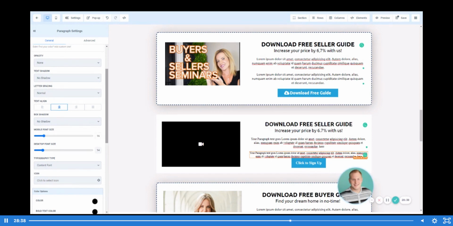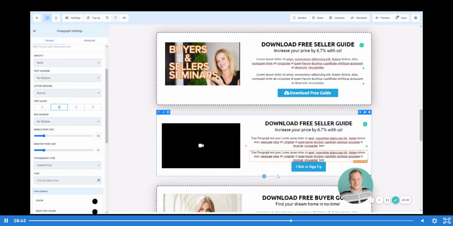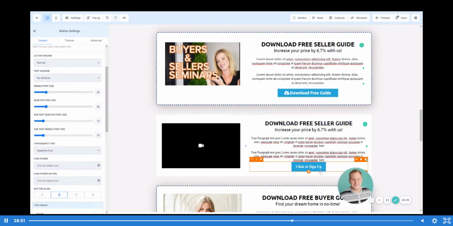Not 91. 16 and 16. There we go. Now, let's just say we want to go ahead and add in this really cool download icon into our button. How are we going to do that?